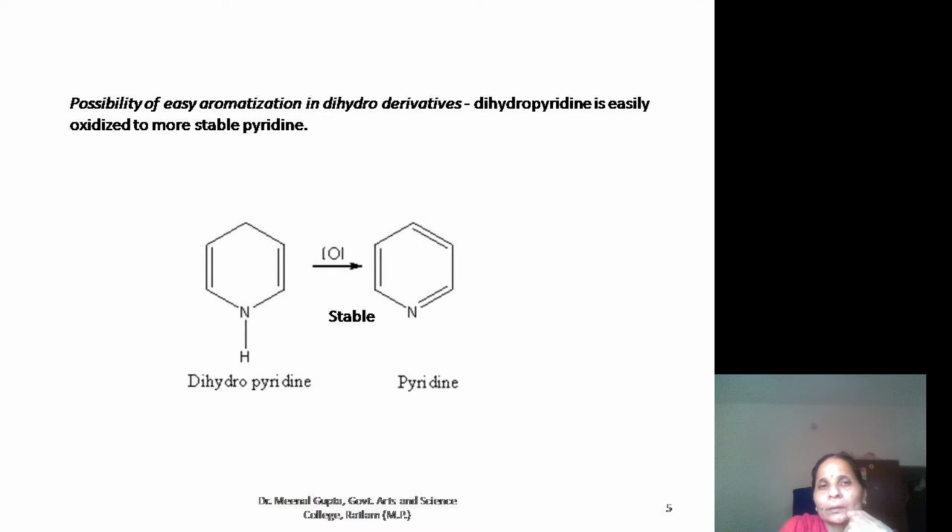And if a compound is unstable, it will tend to become stable. So this one is dihydropyridine, and it will oxidize to the stable compound pyridine. Pyridine is again a non-benzenoid aromatic compound having 6 pi electrons in the ring, and they are delocalized.